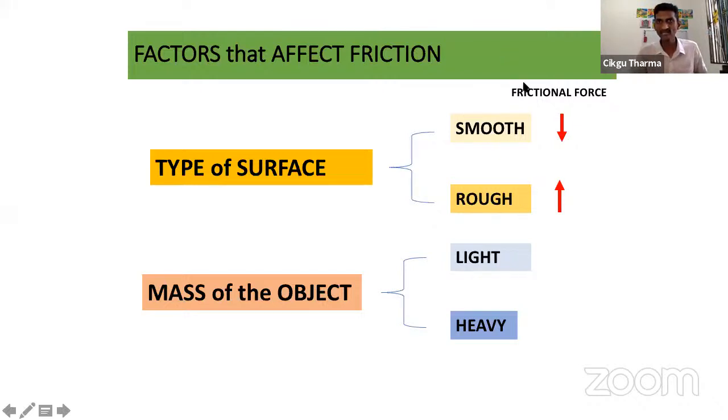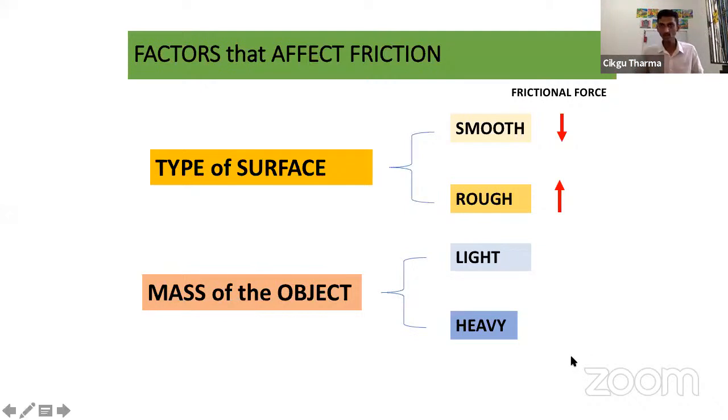The light car will move further. You know why? Because the heavy car will produce more frictional force to the floor. So with more frictional force, it will be hard for it to move, and it will stop in the middle of the journey. So it stops earlier compared to the light car.